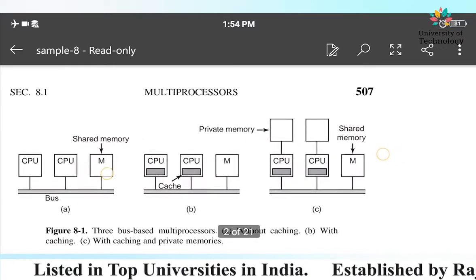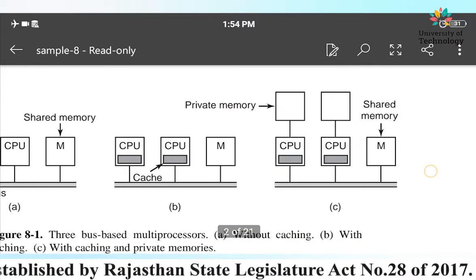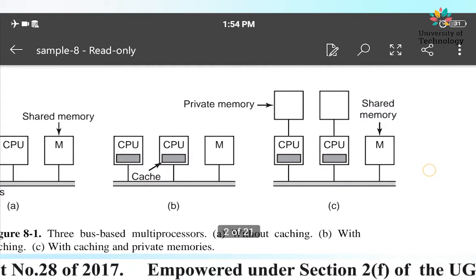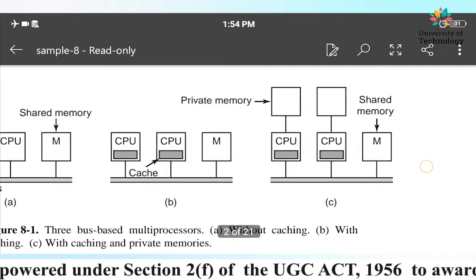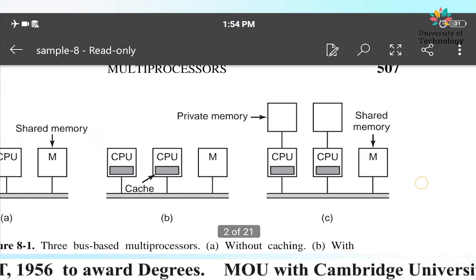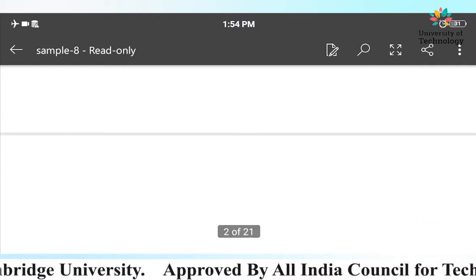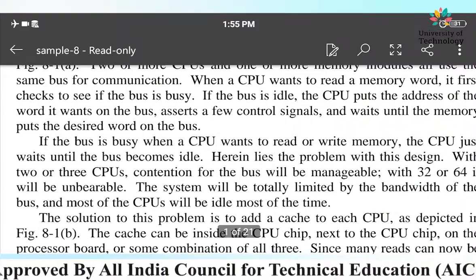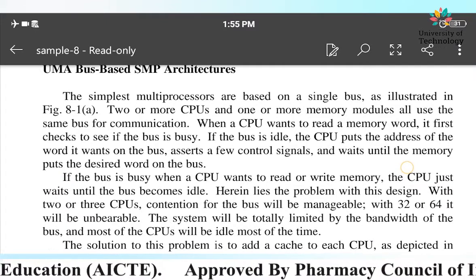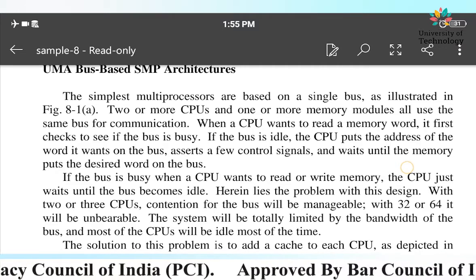And if you move towards figure C, what you will see is two CPUs, don't forget, with cache memory and shared memory, and the CPU is also associated with private memory, sharing a single bus system, right? So we have already understood what exactly is happening in these three figures. So let's understand this in detail, why we were discussing these figures. See, what is happening in single multiprocessors is that they are based on a single bus system as illustrated in figure A. We have already seen in figure A what we have seen.